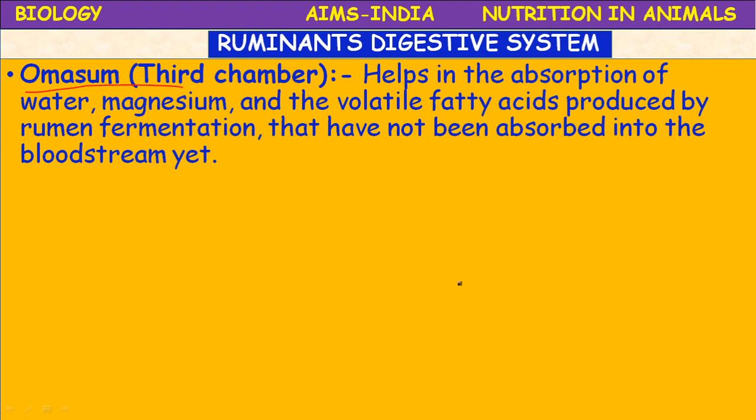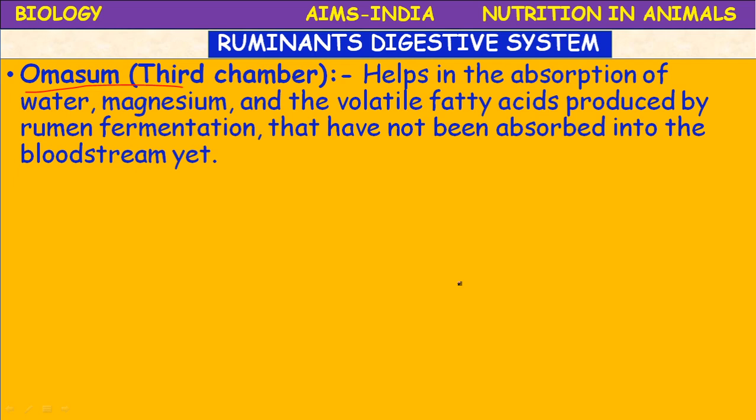That's why, body wise, these ruminants are very stout. Though they are grass eating animals, herbivores, the products of digestion are different. Cellulose is a complex carbohydrate.